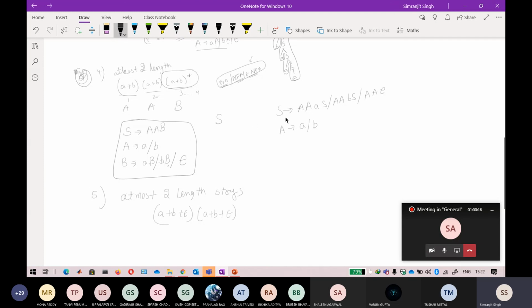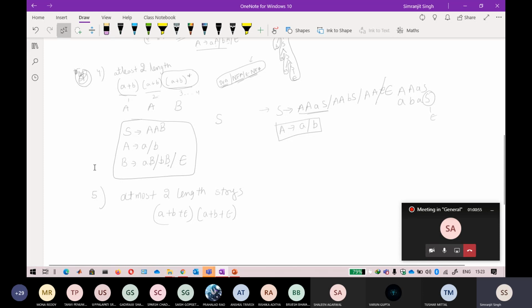There is a little bit of a discrepancy here. First of all, you should remember that if you start with this A A S, you will not be able to reach a terminal symbol. You will not be able to derive any string, because if I write a capital A again, it is stuck at S. So you have to take an epsilon here. That is how you can eliminate it. So a little bit of tuning is required in this.